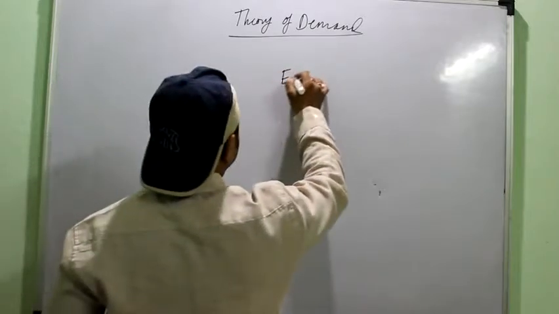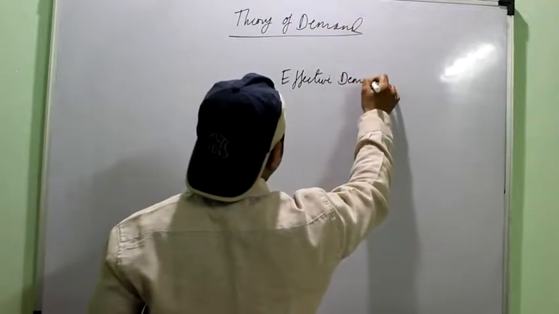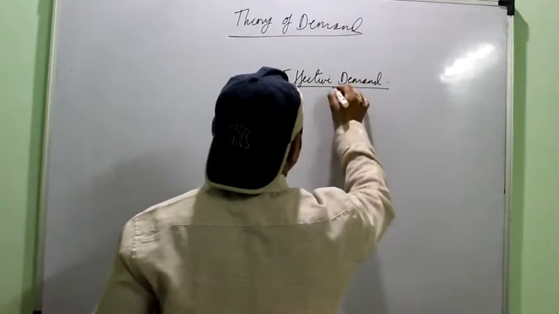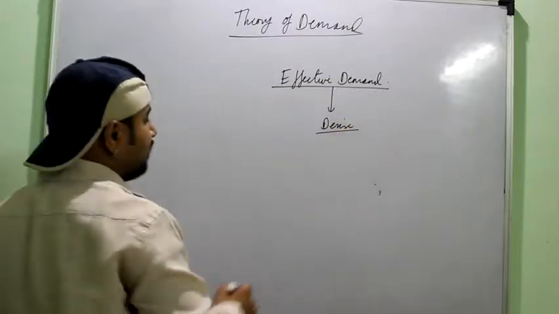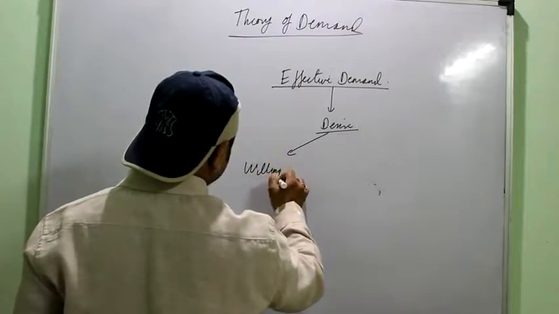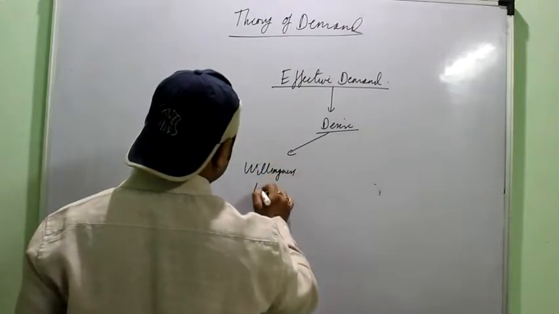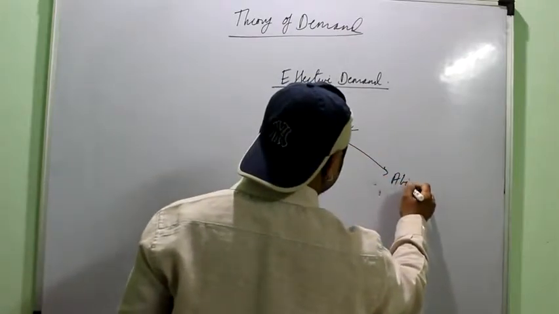Another important term is effective demand. When this desire is backed by the willingness to pay and ability to pay.